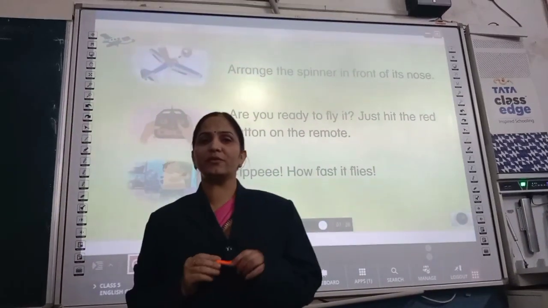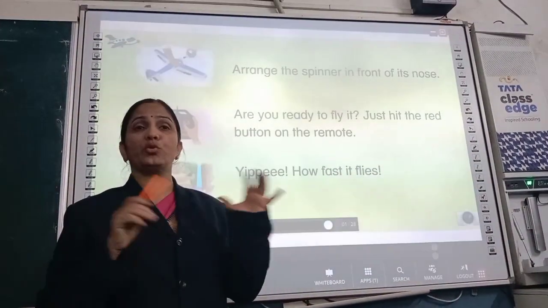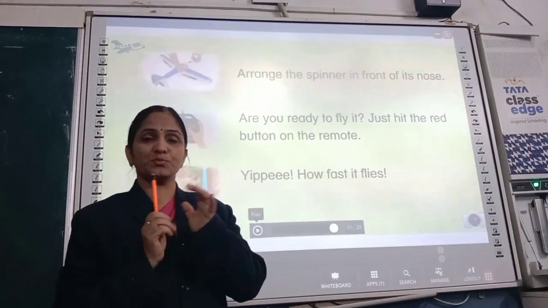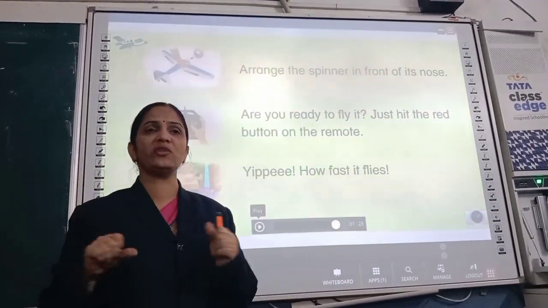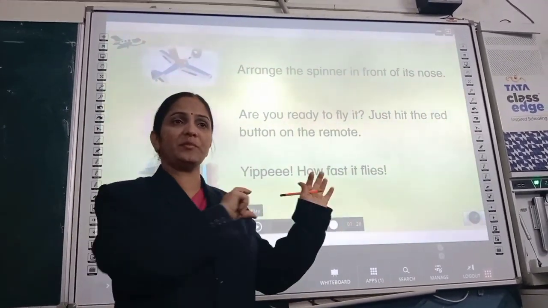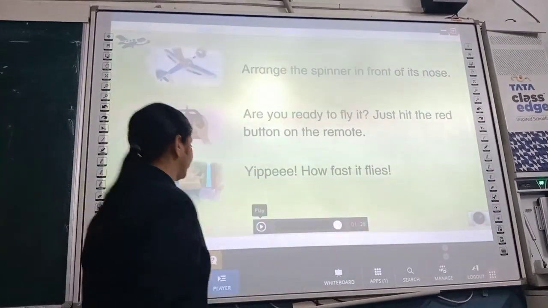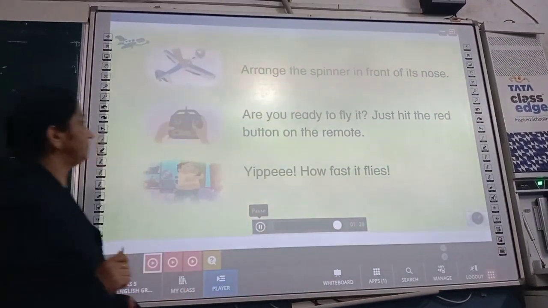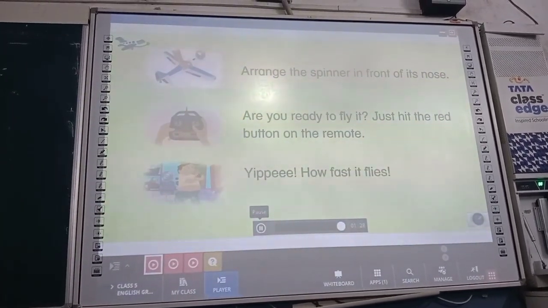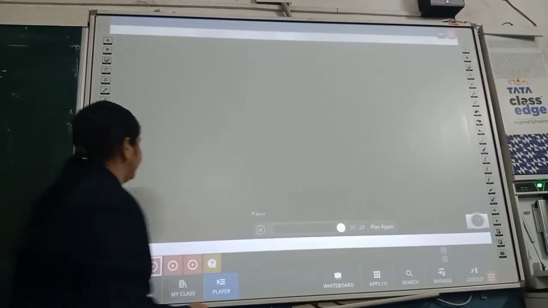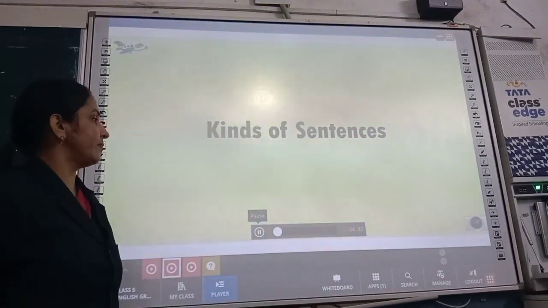There are different type of sentences. Here, Jiggy is arranging a small plane, and the steps are given. If you are arranging the plane, some instruction is being given that has to be followed. Let us look at them in detail. Let's learn about the different kinds of sentences.